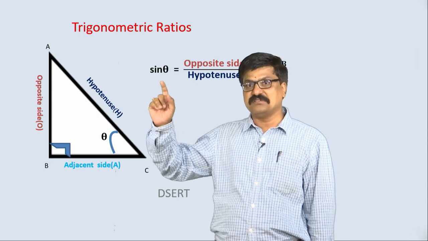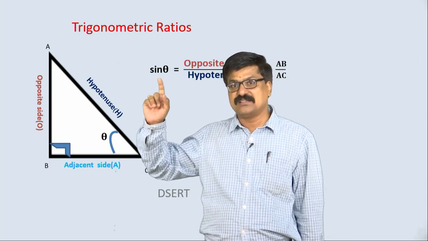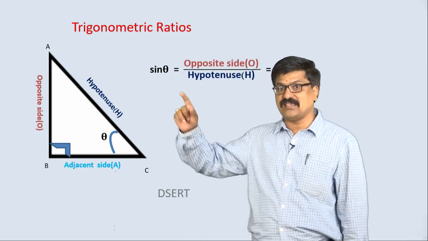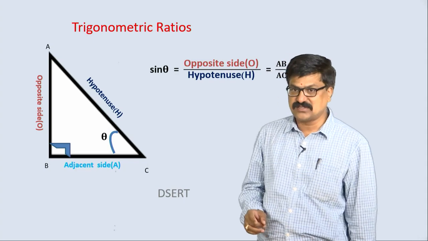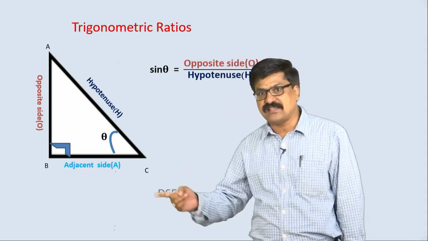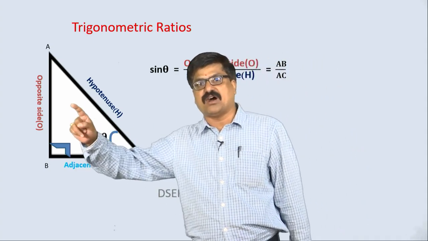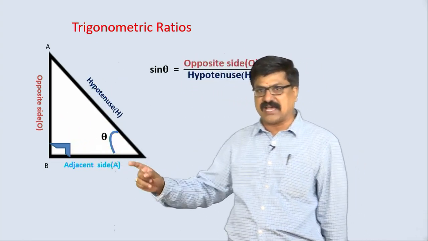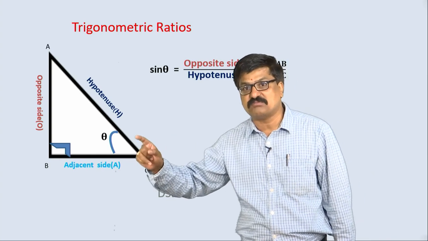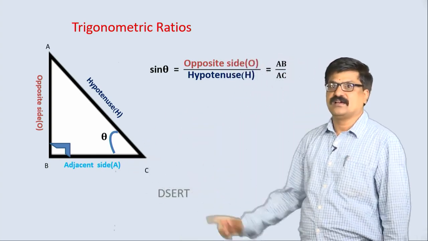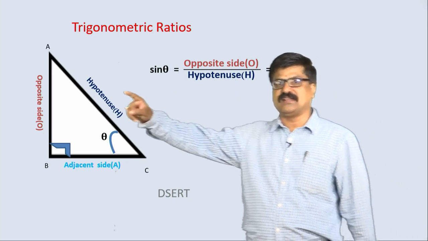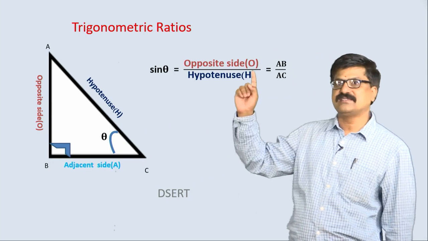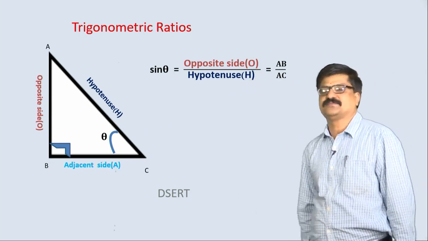Sine, S-I-N-E, we write it as sin theta. What is sin theta? Sin theta is one of the trigonometric ratios, defined as the ratio between the opposite side and the hypotenuse of a given right angle triangle with respect to the marked angle. In this case, the opposite side is AB, the hypotenuse is AC, hence it is AB by AC.